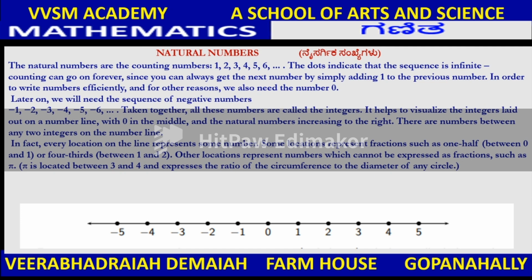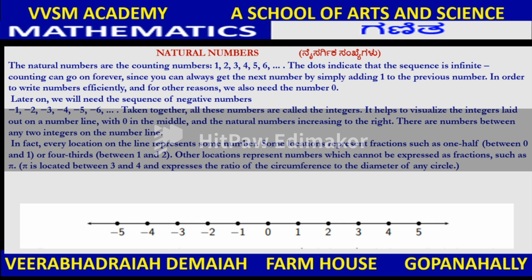Some locations represent fractions, such as 1/2 between 0 and 1, or 4/3 between 1 and 2. Other locations represent numbers which cannot be expressed as fractions, such as pi. Pi is located between 3 and 4 and expresses the ratio of the circumference to the diameter of any circle in geometry. The value of pi is 3.147 or something, and the fraction value is 22/7. That is the value of pi which you are using in geometry.